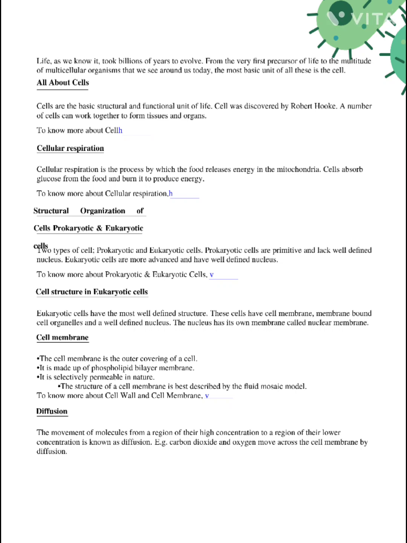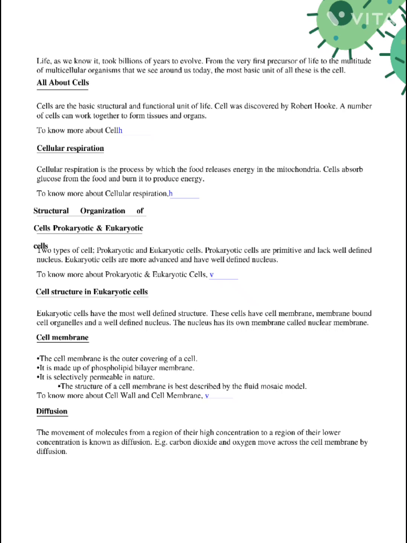Now there is the structural organization of the cell as prokaryotes and eukaryotes. We have discussed earlier also that prokaryotes lack a well defined nucleus and eukaryotes have the nucleus. Now we will discuss cell membrane. The cell membrane is the outer covering of the cell. It is made up of the phospholipid bilayer membrane. It is selectively permeable in nature and the structure of cell membrane is best described by the fluid mosaic model.